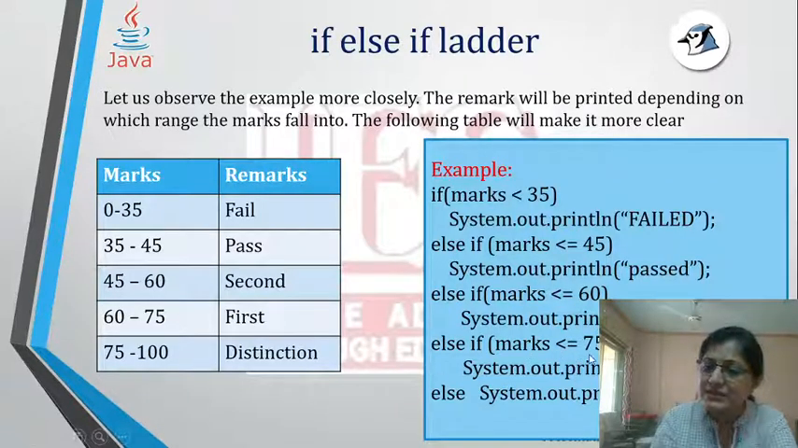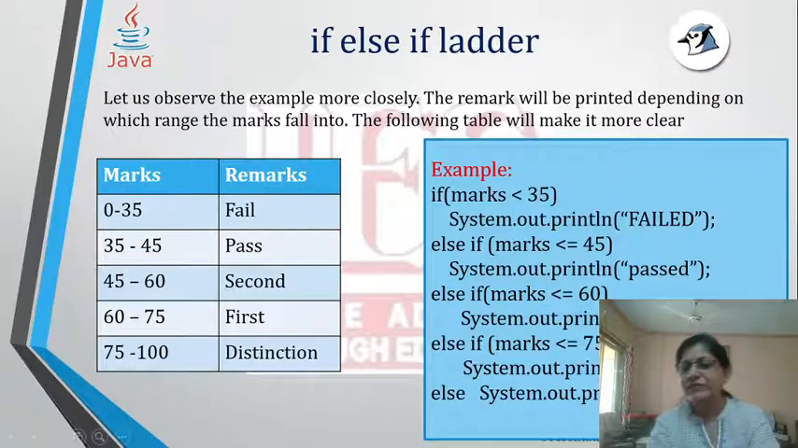Is it less than or equal to 75? Yes, it is equal to 75. So it will print first class and it will come out. It will not do the last one. Suppose the marks was 90, then this will evaluate to false and it will print distinction and come out. So in effect, with this table, a range of values can be checked simply, without using logical operators also.